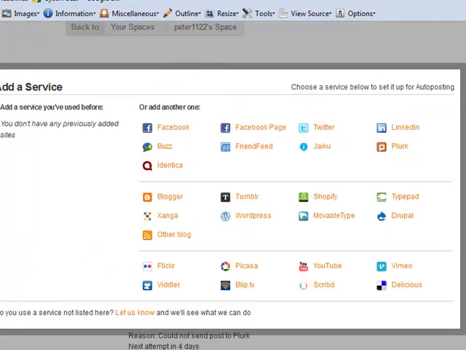I'm going to click on add service, guys, and it's going to tell me exactly the kind of services that we can work with. We can work with Facebook pages, Twitter, LinkedIn, Plurk, JQ, FriendFeed, Buzz, Identica, Blogger, WordPress, Tumblr, Drupal blogs, Flickr, Vidler, Blip TV, Scribd, YouTube, Delicious, Vimeo. So we've got quite a few. We've got a number of services that we can work with. So that's pretty cool, and this actually works as well.